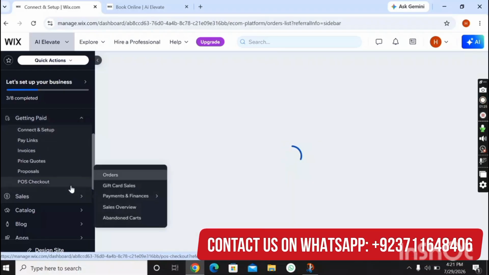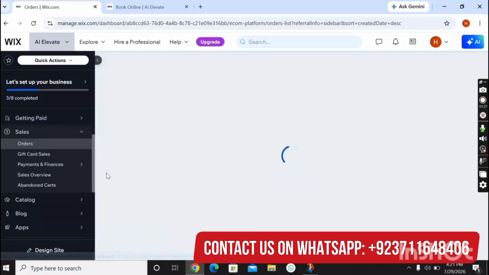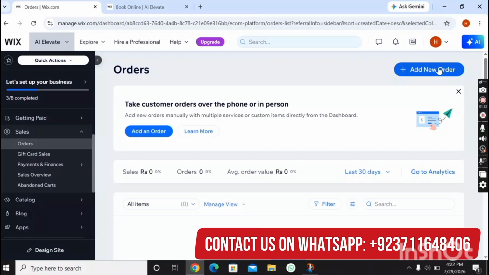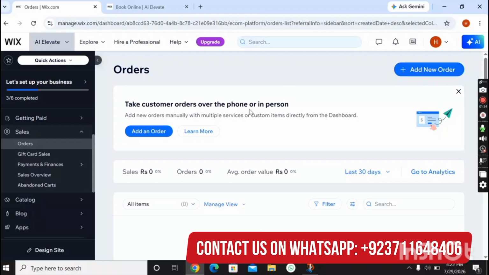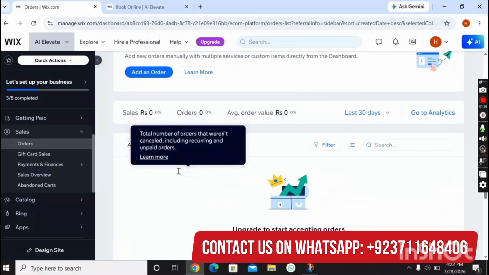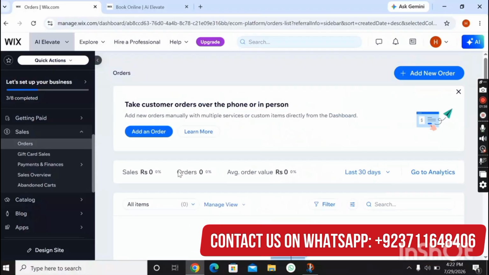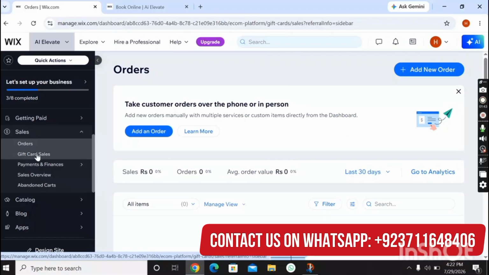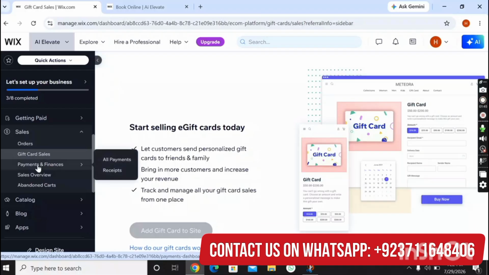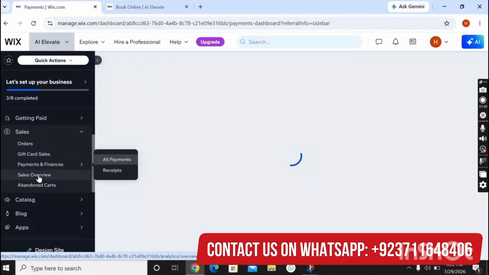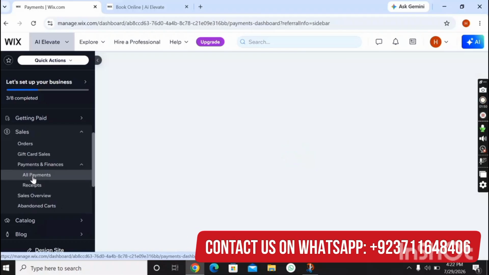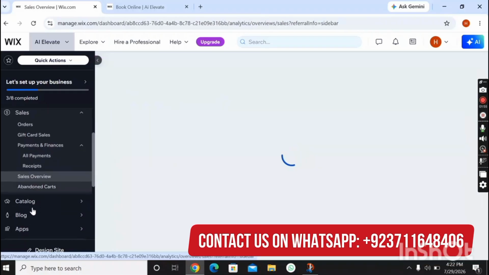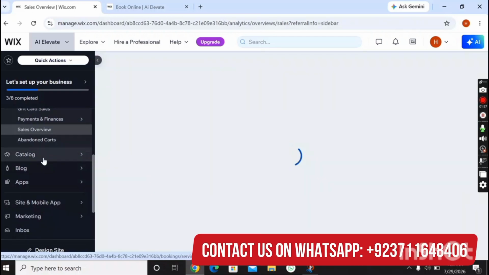And from here, clicking on sales, here you can see, edit your orders and manage orders too. By clicking here, you can add new orders, and you can see each and everything. Here gift card sales you can add from here. Payment and finance will be added from here, and here is the sales overview and all payments, receipts, sales overviews, and abandoned carts. So viewers, here is the catalog.